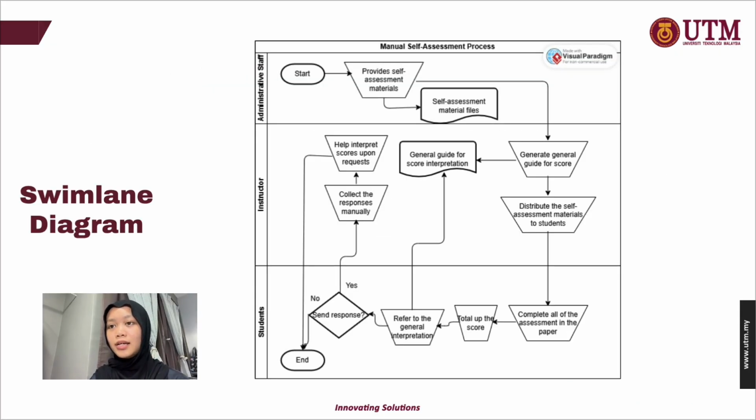So this is the swimlane diagram. We'll start with the administrative staff, who will provide self-assessment materials, and then the instructor will generate the general guide for scoring and distribute the self-assessment materials to students. Then the student will complete the assessment on paper and total up the score manually, and then refer to the general interpretation which the instructor has provided. Students can then choose whether they want to send the response to the instructor or not. If they send the response, the instructor will collect the responses manually and help interpret the scores upon request. And maybe if the instructor wants to give advice, they can give it to the students.